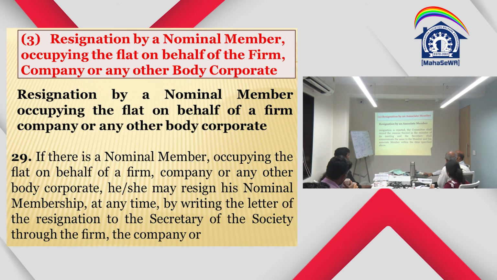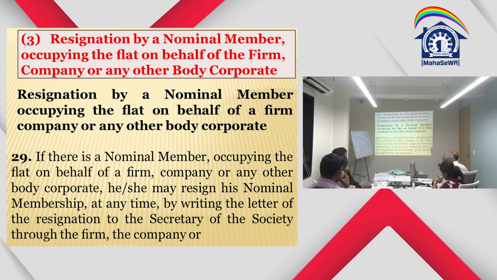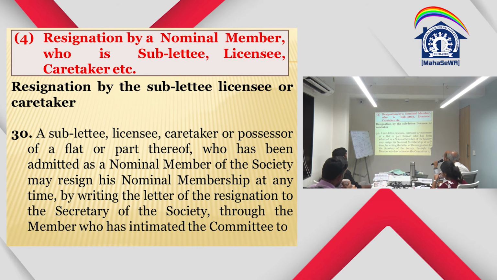Okay? So that is, now we have to change it to joint. Yeah. There can be an associate member also. Only nominal member is not there. There can be an associate member or joint member. If there is a nominal member occupying the flat on behalf of the firm, company or any other body corporate, he may resign his nominal membership at any time by writing the letter. This is not applicable now because nominal member is not there. Sublettee, licensee: resignation by the sublettee, licensee or caretaker. Again, it is not applicable because nominal member is not applicable.